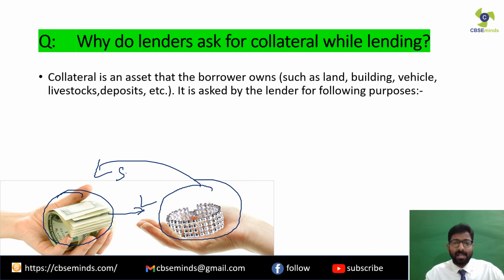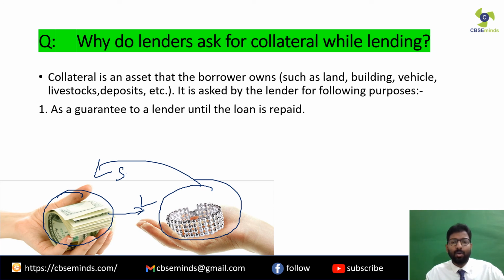Clear? It is asked by the lender for the following purposes. So why does the lender ask for the collateral? For the following purposes. And what are these? First, as a guarantee to the lender until the loan is repaid. Clear? It acts like a guarantee that if I don't pay, you may sell it.